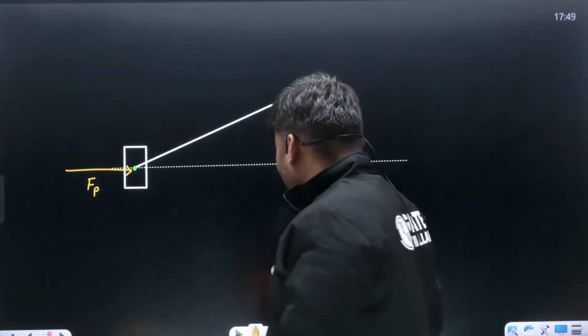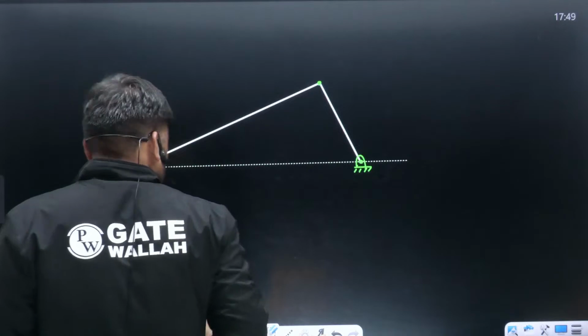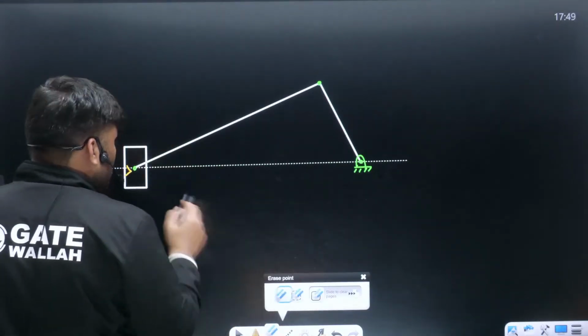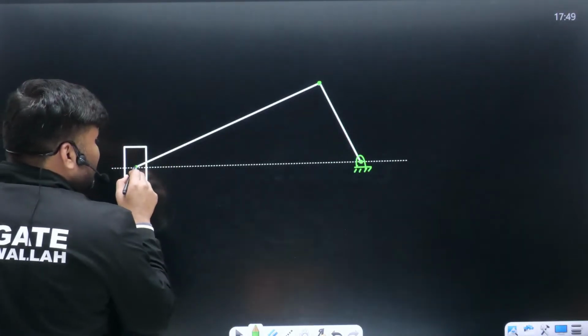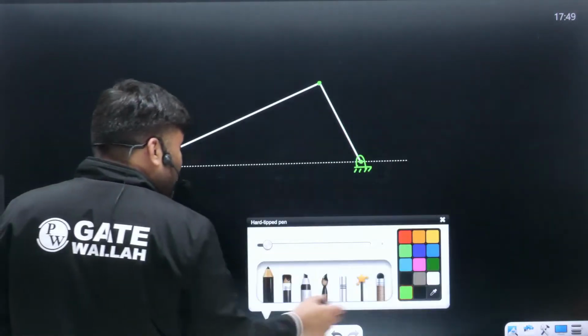How much piston effort is there, they will give you. Examination में it will be given. But sometimes if it is not given, you have to calculate this. And how do we calculate piston effort?